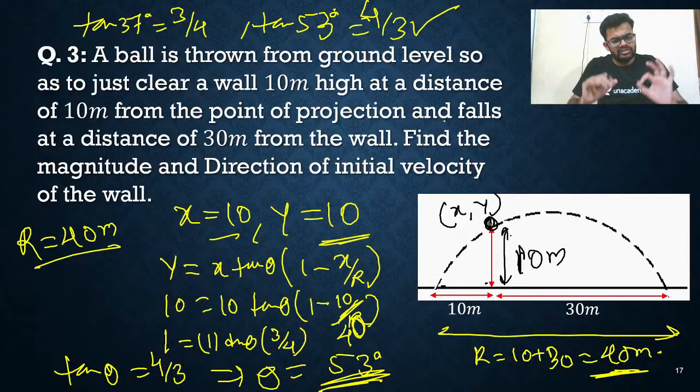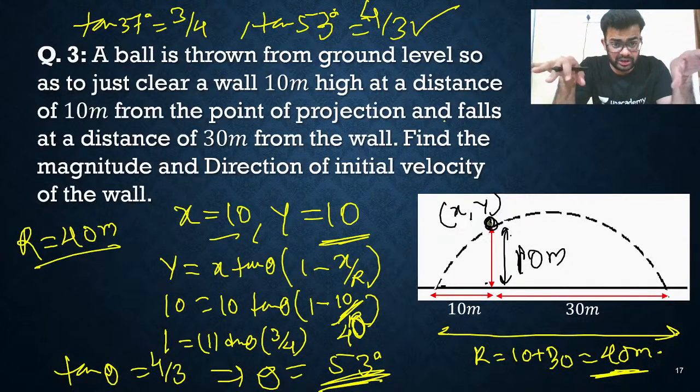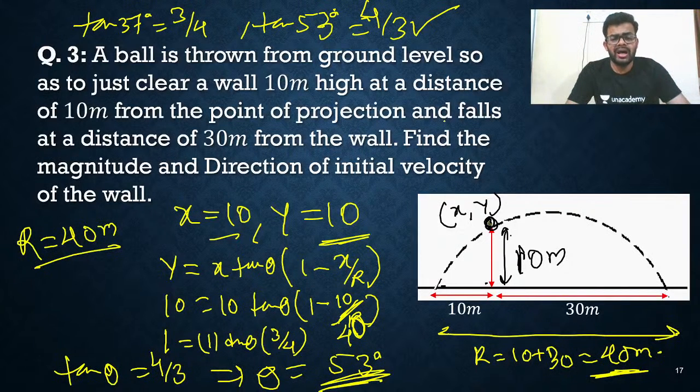You have just three equations. Just observe what quantities are given in the question and which formula is there that we will use, and we'll get the answer easily. So we got the answer, theta equals 53 degrees.